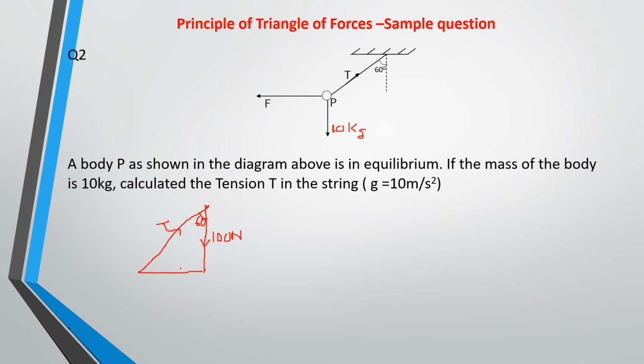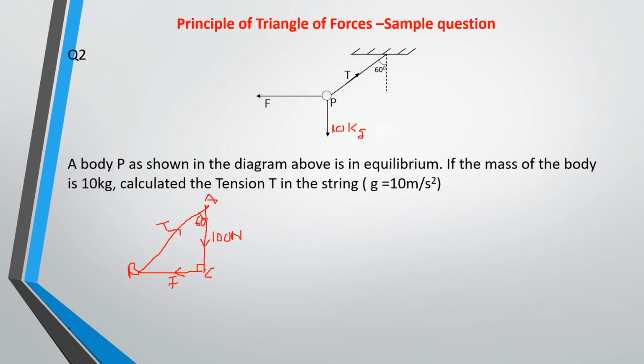Then this is the force that is pulling this horizontally. So simply put, we have been able to draw this triangle of these forces. Once you are able to draw this triangle of forces, it becomes easy for you to find the tension.